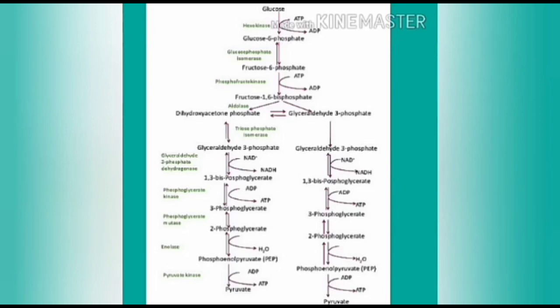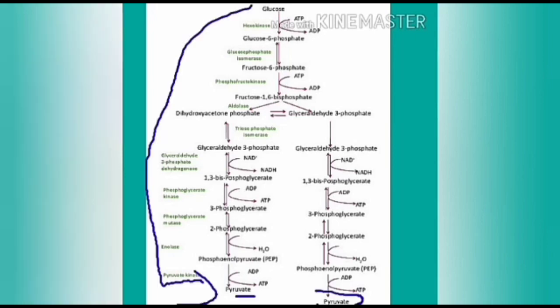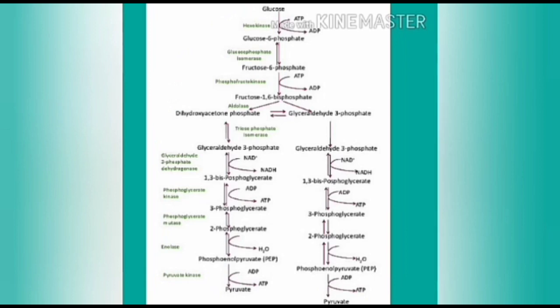Glycolysis is the first step in respiration, both aerobic as well as anaerobic. In the glycolysis process, one glucose molecule breaks down into two pyruvic acids. One glucose consists of 6 carbons, but at the end of glycolysis, two pyruvic acids are formed. Each pyruvic acid consists of only 3 carbons. That means one 6 carbon compound is converted into two 3 carbon compounds. Ten series of reactions take place here, each in the presence of an enzyme. Several intermediates are formed, but the end product is only two pyruvic acids.